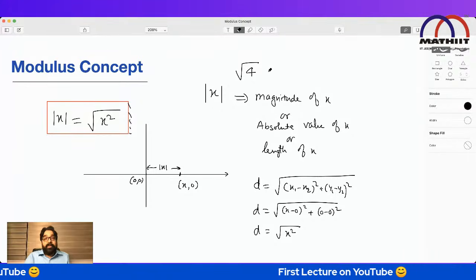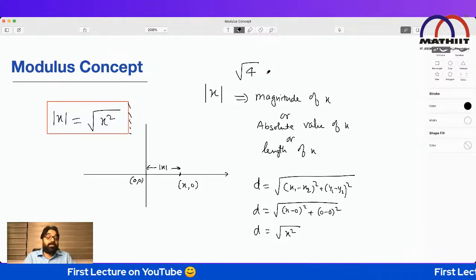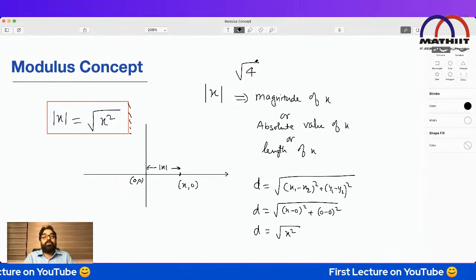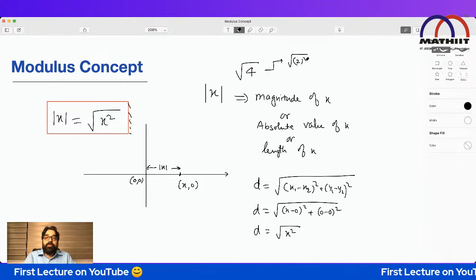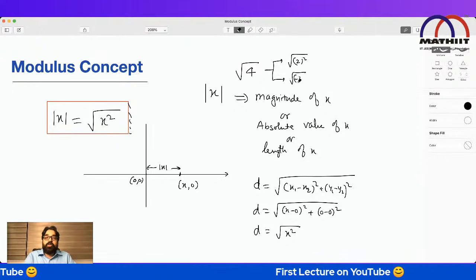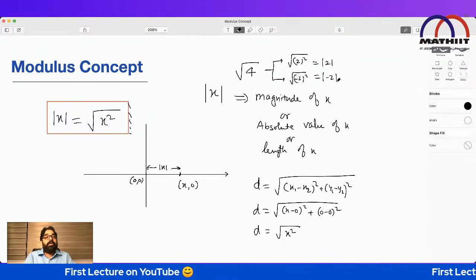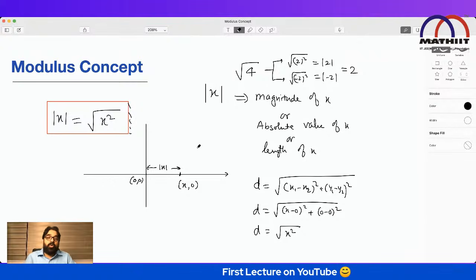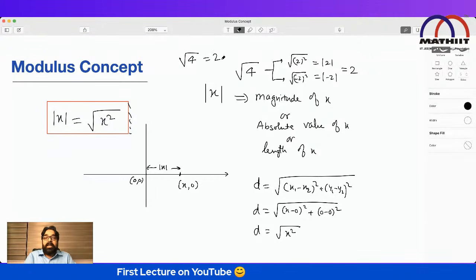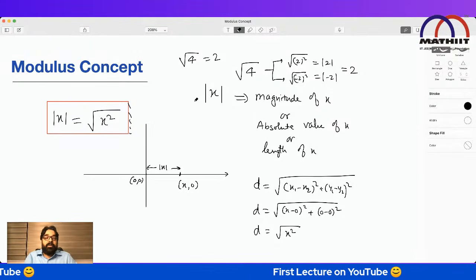Generally in the classroom, when I used to ask it, I found that 90% of students, I'm not saying 100%, used to say plus minus 2. Please remember, root 4 means you can write root of 2 square, or root of minus 2 square also. In both cases, this is mod 2 and this is mod of minus 2. Either mod 2 or mod of minus 2, both are 2 only. So root 4 is only plus 2, never say plus minus 2. Otherwise, this is the first mistake that comes in modulus.